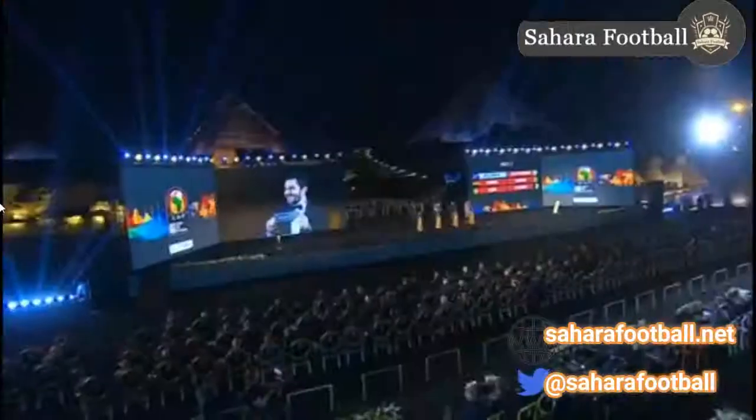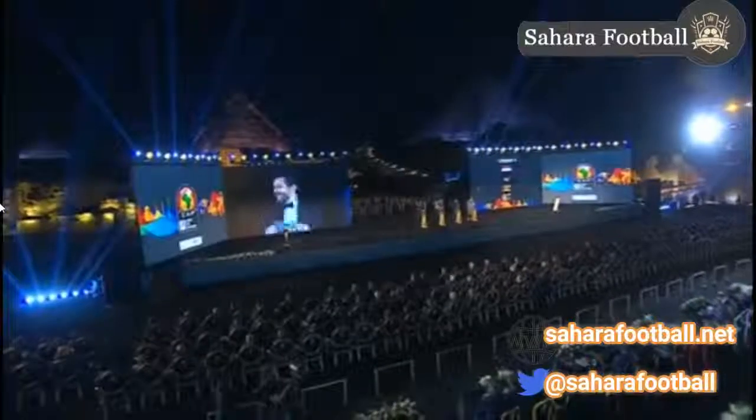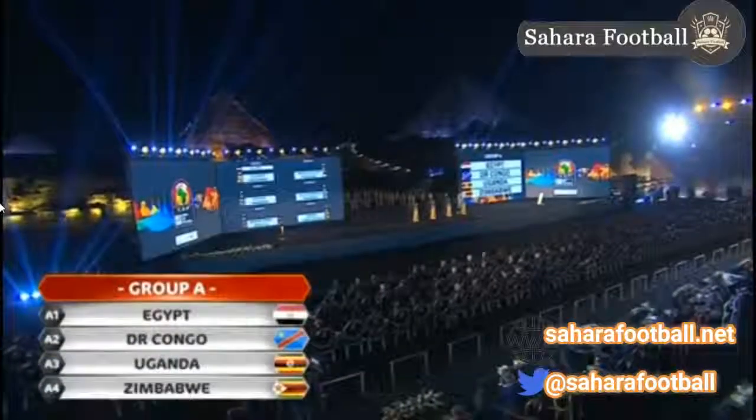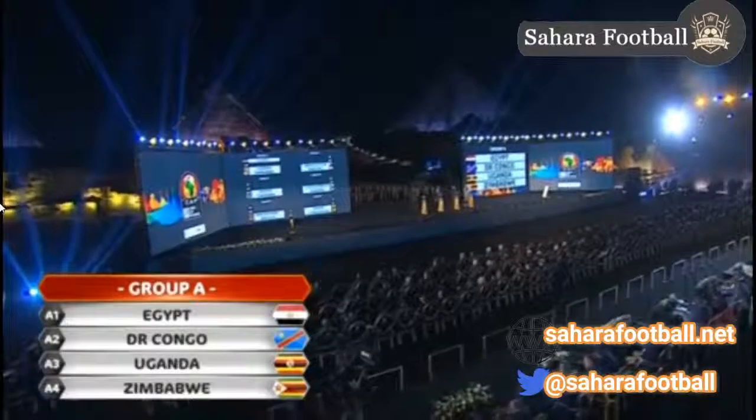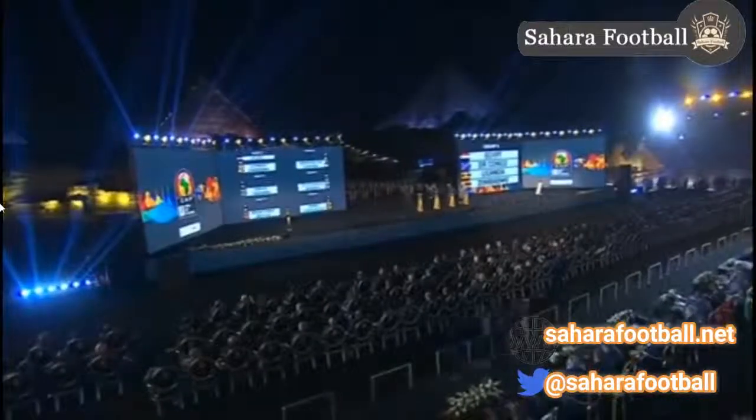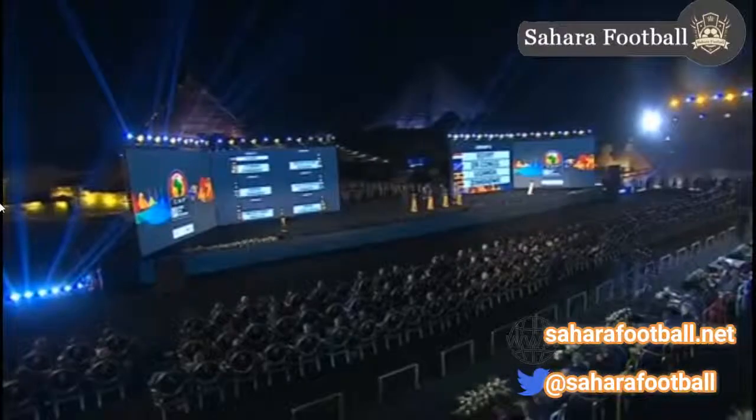Congo. Dear Congo are through to the finals for the 4th time in a row. One of their longest spells in recent times, champions in 1968 and 1974. The Leopards also finished 3rd in 1998. Wow. Egypt, DR Congo, Uganda, and Zimbabwe.